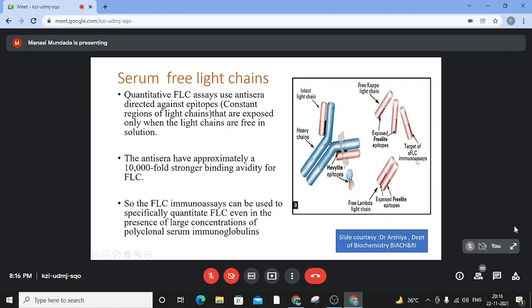So when we apply this antisera, it will bind only to these epitopes that are exposed in free light chains. Hence, we will get a quantitation of only the free light chains, not of the light chains that are bound to the heavy chains. So this is quite a specific test. The antisera have approximately a 10,000-fold stronger binding affinity for free light chains, and this assay can be used specifically to quantitate free light chains even in the presence of a large concentration of polyclonal serum immunoglobulins.